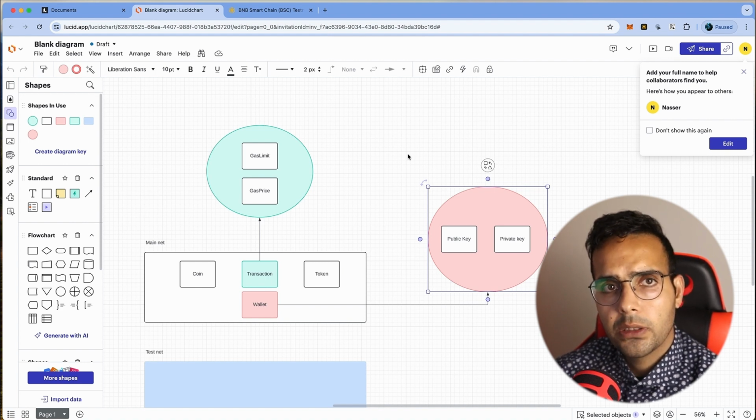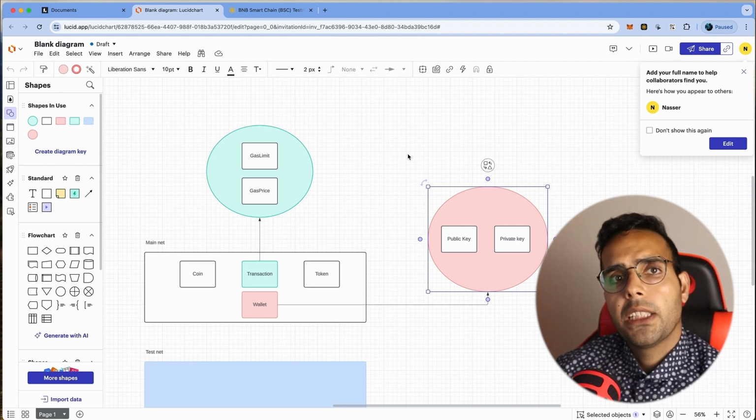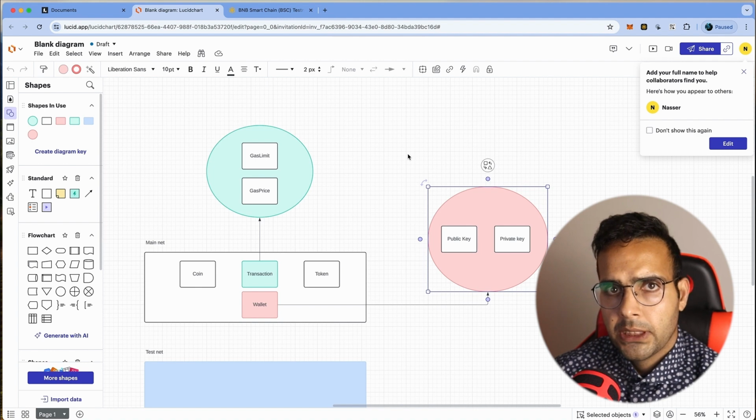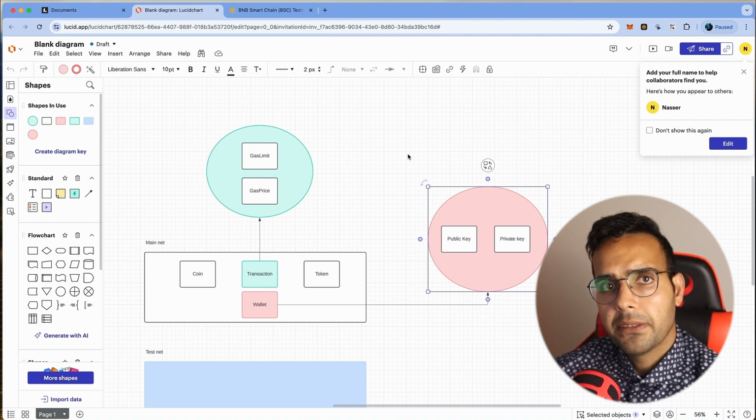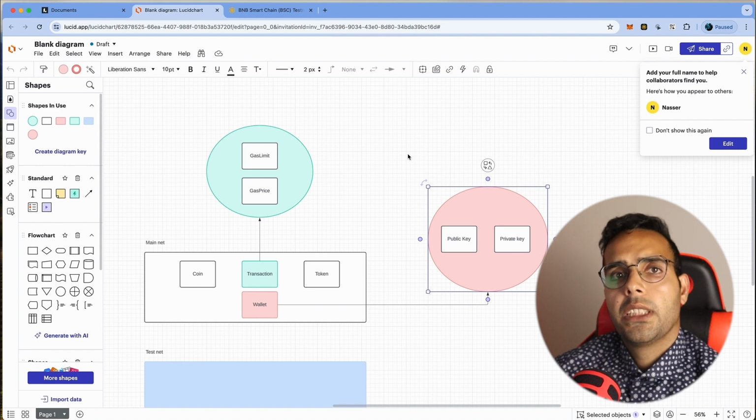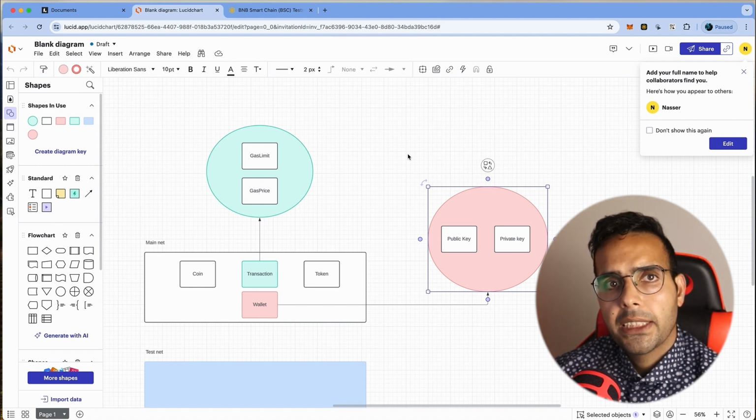Let's see how we are going to use that wallet and private key. So how it works, in blockchain, you create a transaction. After that, you need to send it to the blockchain. Before sending it to the blockchain, you have to sign the transaction with your private key. This signing process will tell the blockchain, hey, I'm the owner of this wallet. So that's why, now you know, anyone who has the private key can just sign the transaction with their private key and send it to the blockchain. And with the transaction, they can do everything to the funds inside the wallet. So that's how it works.